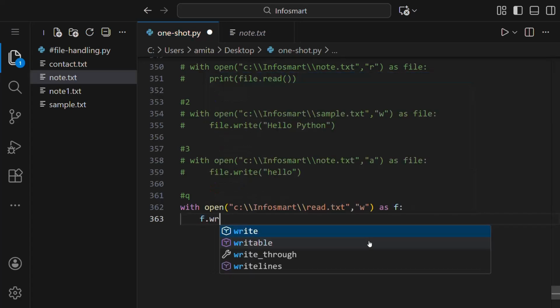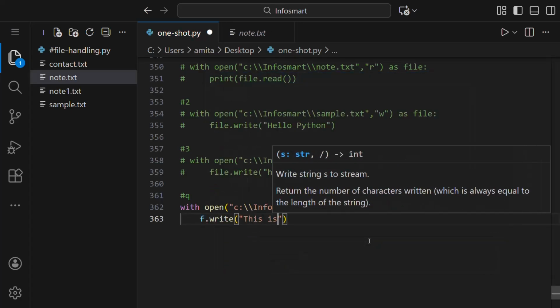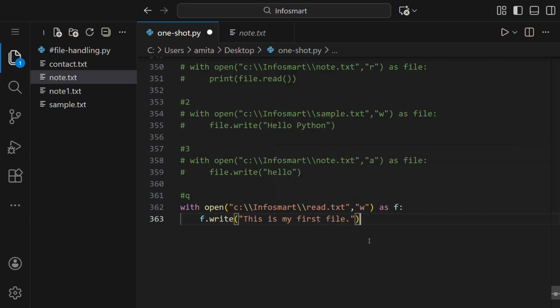Then f.write, this is my first file. This we have written in the file.